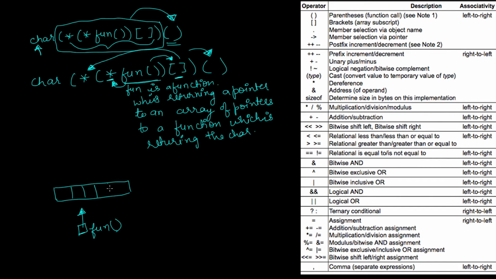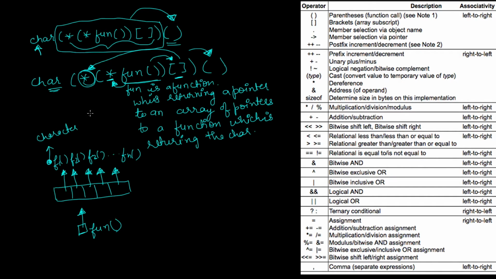and this array is containing pointers, and these pointers are to this function. So these are pointers to multiple functions. Let us suppose these are the functions f1, f2, f3, and so on up to fn, and these functions are returning a character. That means these functions are also returning some character.